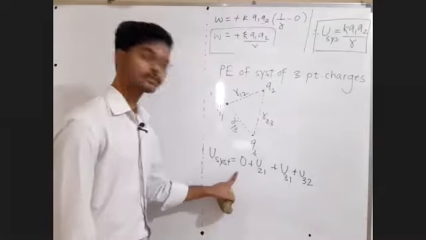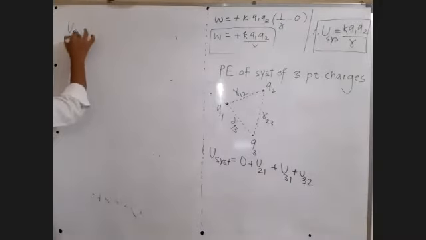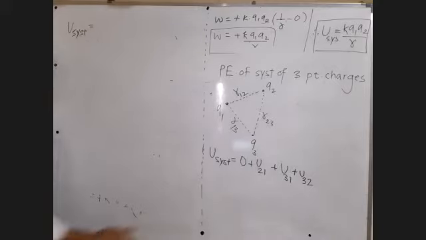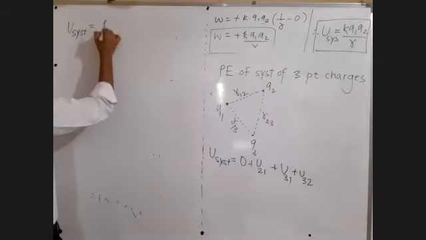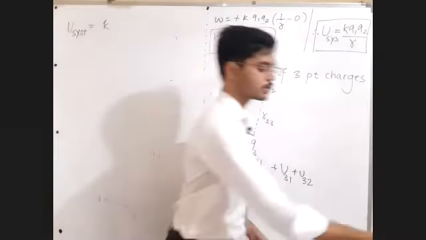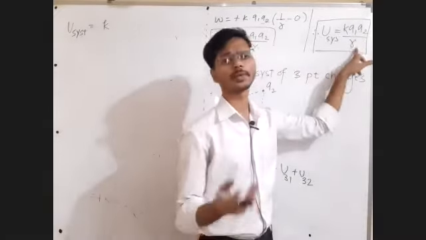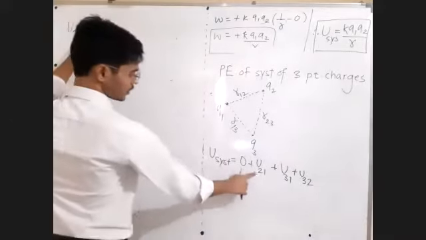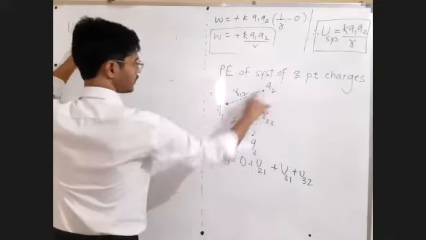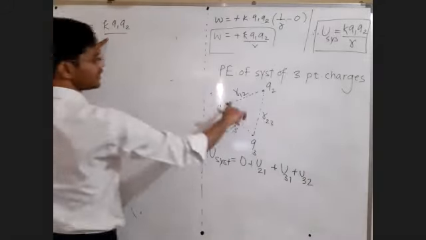Write down the next answer. So total interaction energy of my 3-point charge system, U. What is the interaction energy of 2 point charges? K times Q1 Q2 upon the distance between them. So 2 and 1 interaction: K Q1 Q2 upon the distance between them.